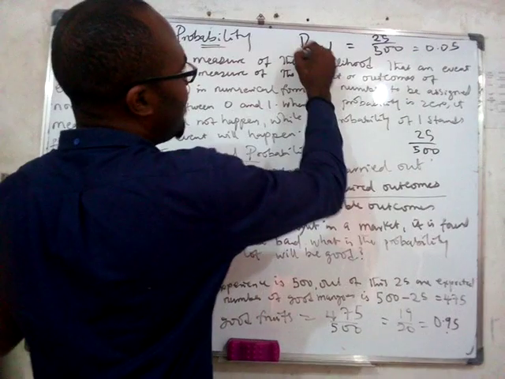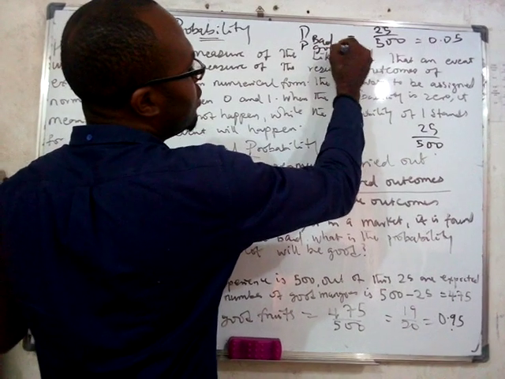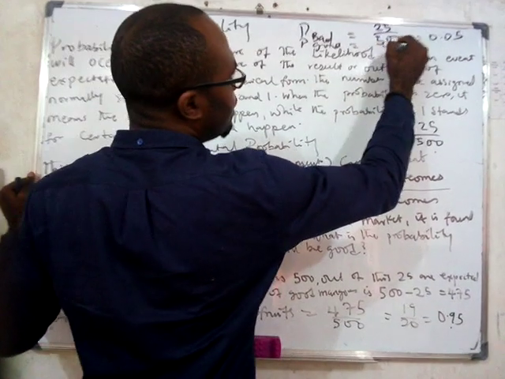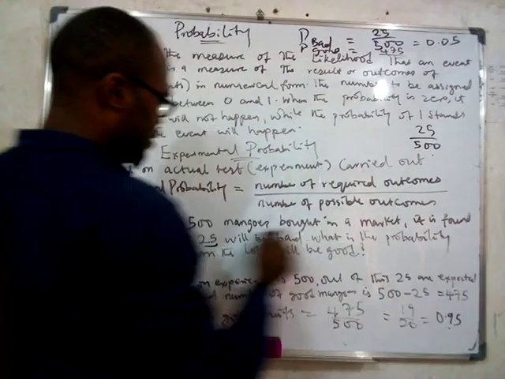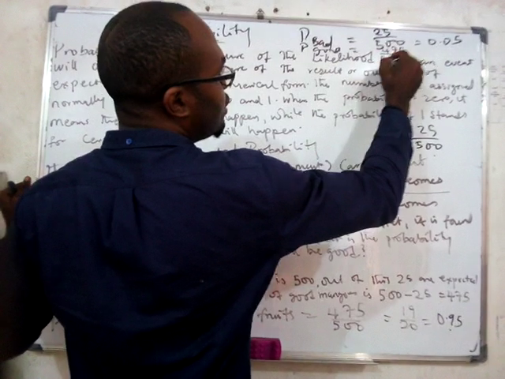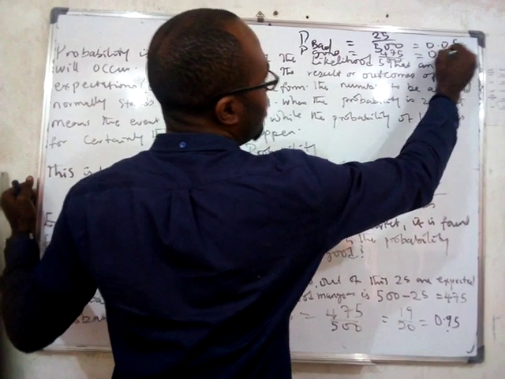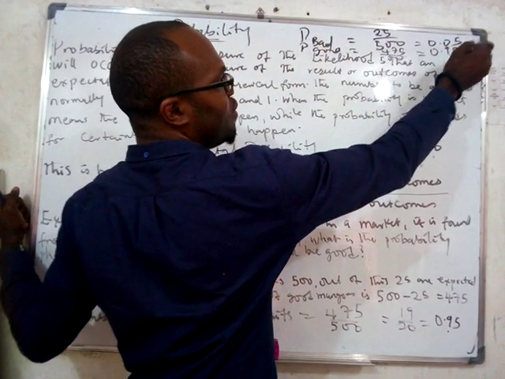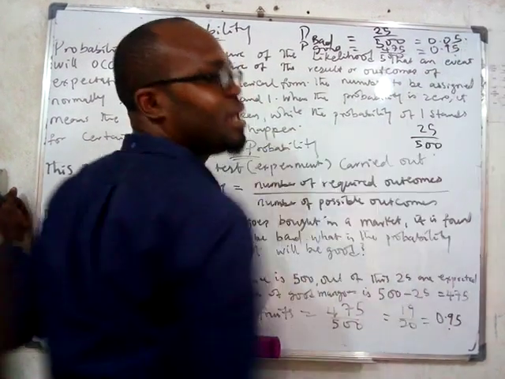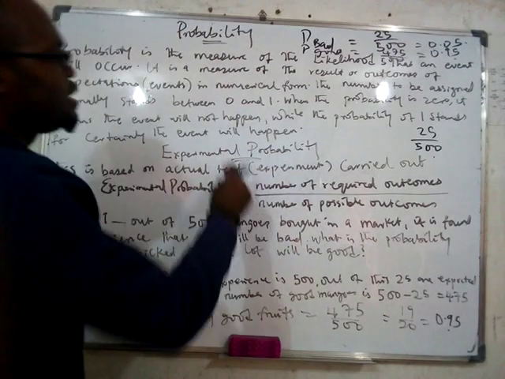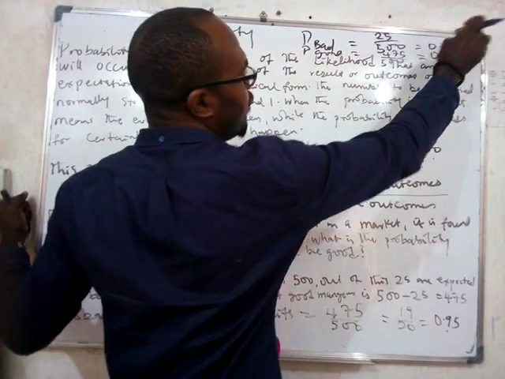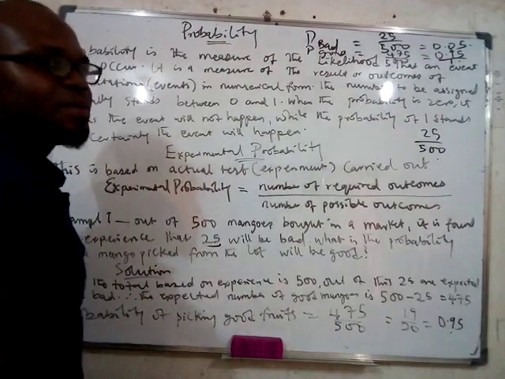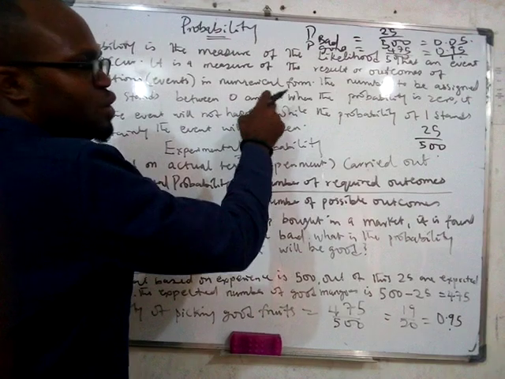So that you can now say that the probability of good mango will be the total of good mango, 475, all over the total of possible mangoes that we have, 500, to give us 0.95. Can you see that? So this is the probability of good mango, whereas this is the probability of bad mango. And the total probability of good and bad, if you add it, must equal 1. Is that clear? Your probability ranges from 0 to 1.